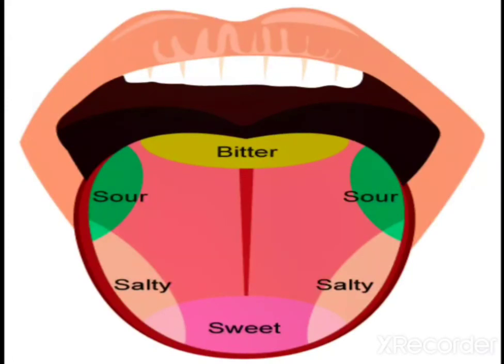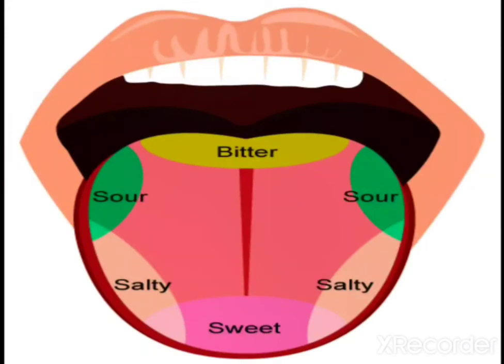That's why, children, when you eat medicine, generally you put this medicine at the back of your mouth, the back of your teeth, and here taste buds are there which can identify bitter taste. So students, if you put medicine there, you feel more and more bitter.